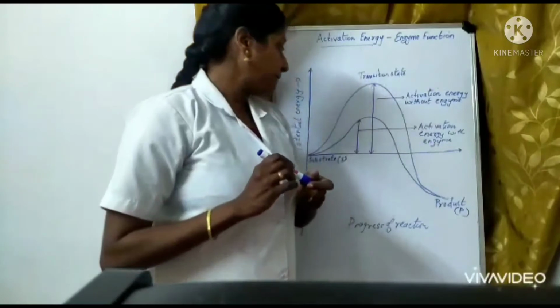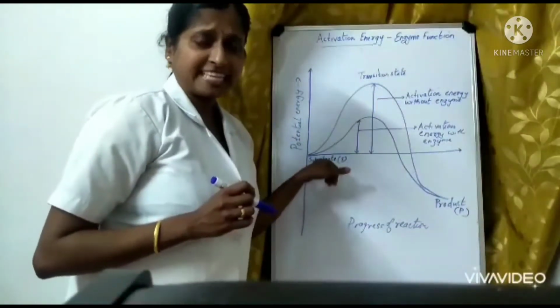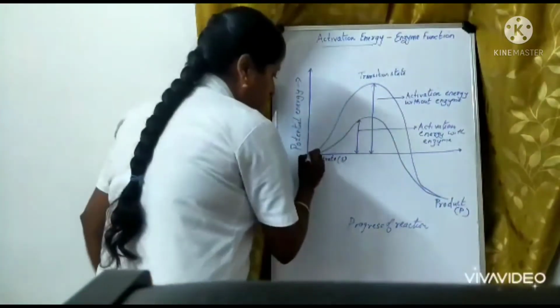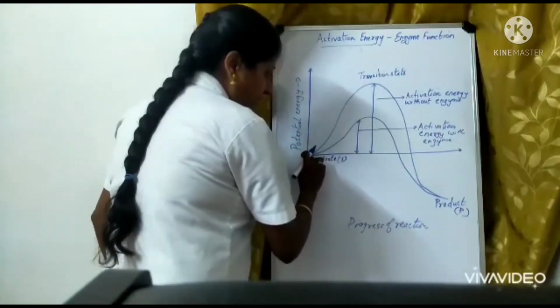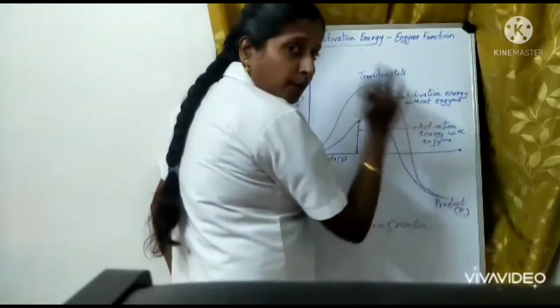Now listen carefully to what is happening. This is the substrate. S is the substrate which is present over here. Okay. This substrate, as you are seeing, is getting converted into a product.